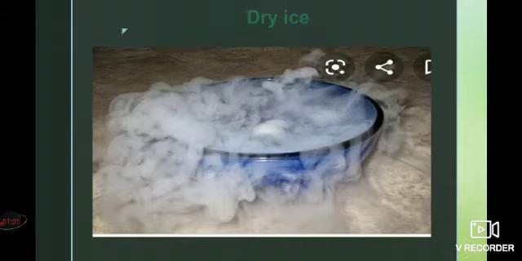Carbon dioxide, when high pressure is applied, is converted into solid carbon dioxide, termed dry ice, and it is used as a refrigerant. Dry ice creates a dense fog, which is used in stage shows and movies.